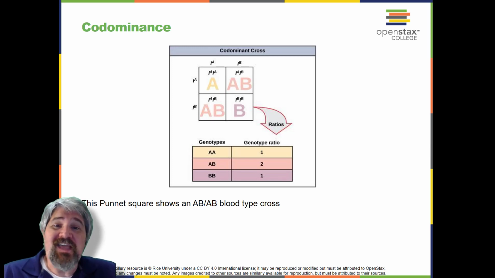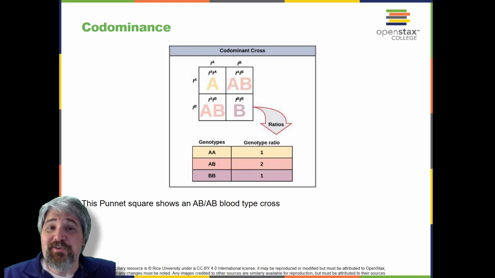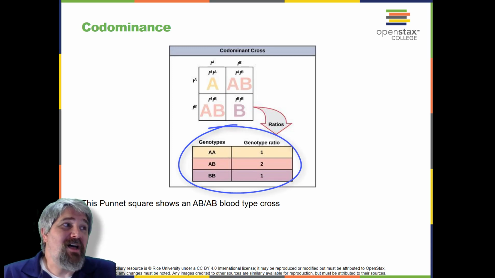The A and B alleles are expressed in the form of A or B molecules present on the surface of red blood cells. Homozygotes for A and B express either the A or the B phenotype, and heterozygotes with A and B express both phenotypes equally. The AB individual has blood type AB. In a self-cross between heterozygotes expressing a codominant trait, the three possible offspring genotypes are phenotypically distinct. However, the 1 to 2 to 1 genotypic ratio characteristic of a Mendelian monohybrid cross still applies.